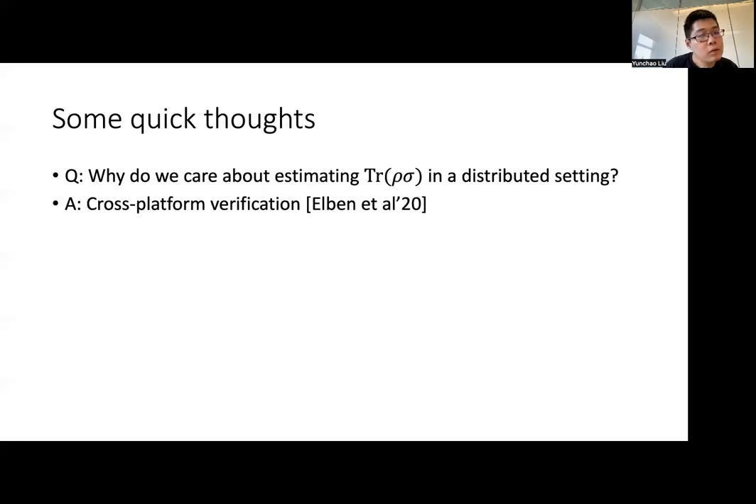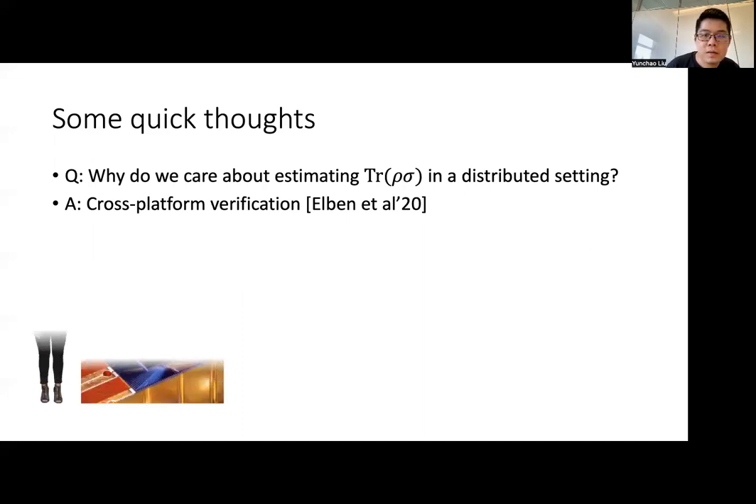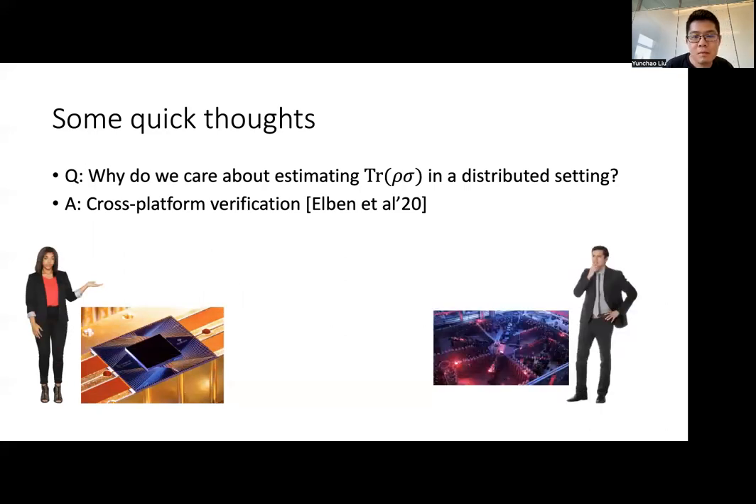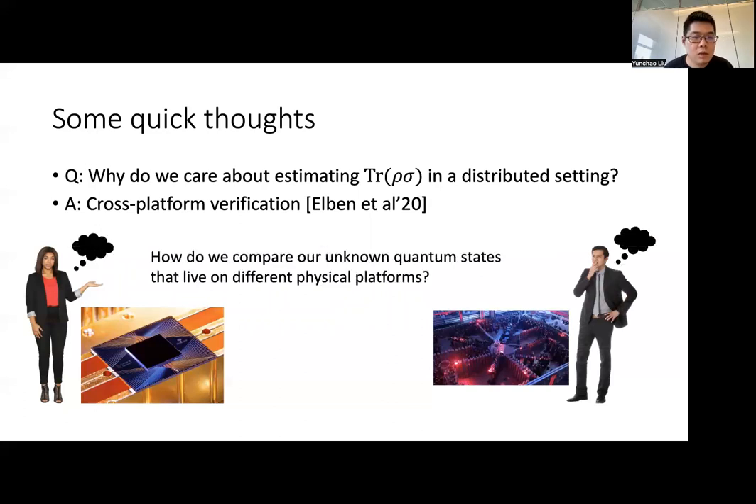Third, why do we care about estimating trace rho sigma in a distributed setting? So the motivation of our problem comes from a benchmarking task known as cross-platform verification, proposed by Elben et al. So here the situation is the following. Alice has some unknown quantum states prepared on a superconducting qubit device, and Bob has some unknown quantum states prepared using linear optics. And they are wondering, how do we compare our unknown quantum states that live on different physical platforms?